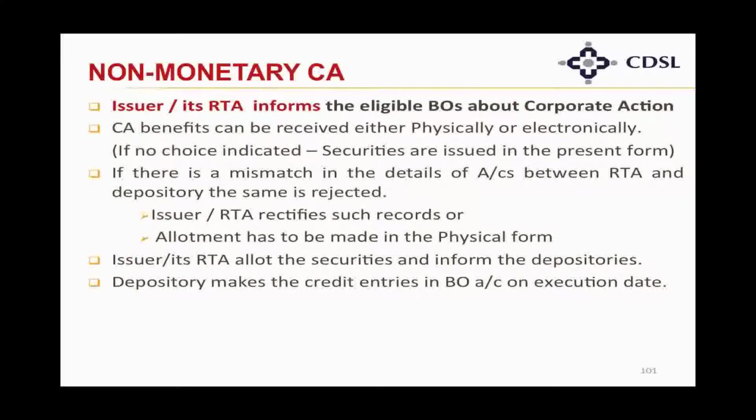But what if there is a mismatch, such as the physical share certificate being in some other form or name, or some details not matching the demat account? Here the RTA or the company issuer has to rectify the records, and if it is still not solved, then the allotment should be made in physical form.